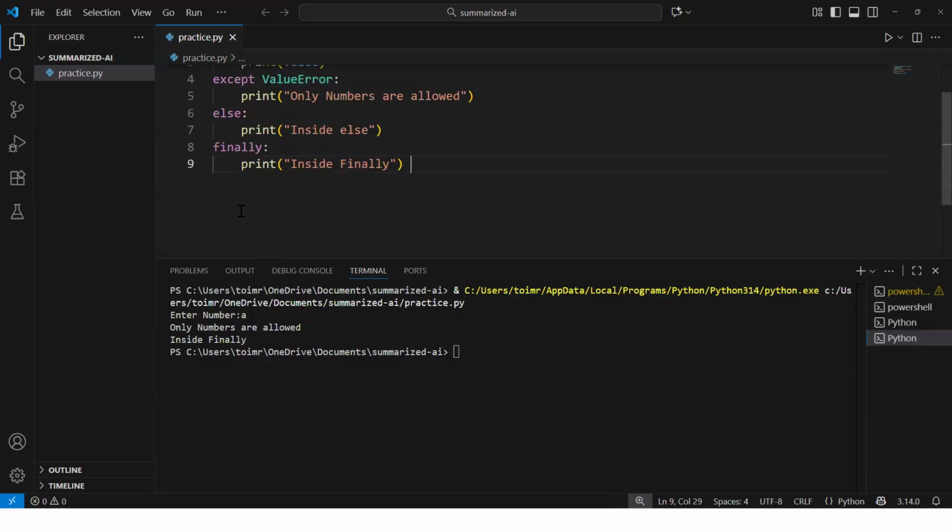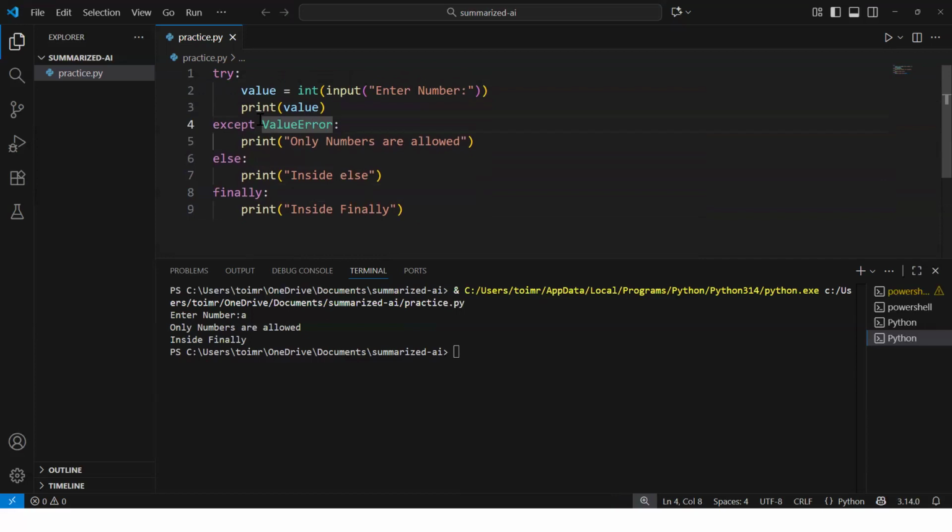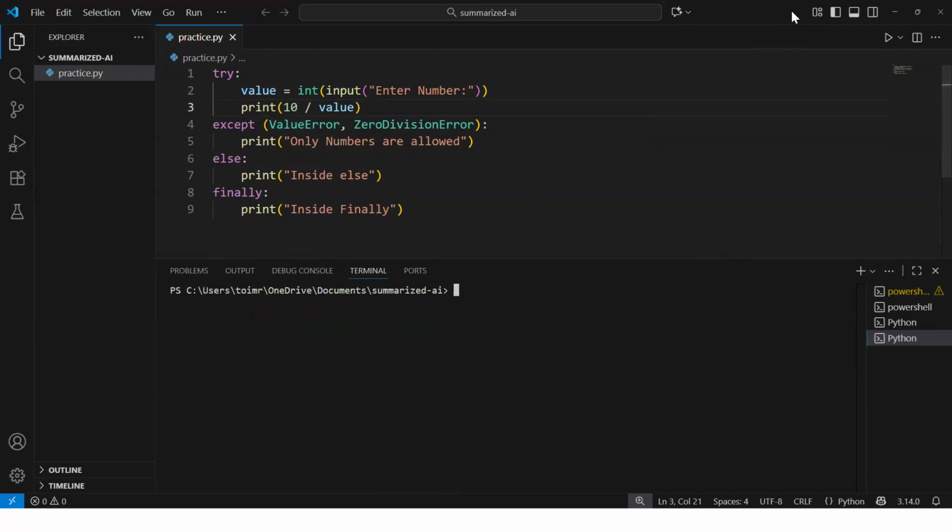So now if I wish to cover two different exceptions, for example, ValueError, and one more error we discussed earlier, ZeroDivisionError. Now for example, I have this value and I'm saying 10 divided by value. Okay, let's see how it works. Now, let me clear the screen here and let's execute this code.